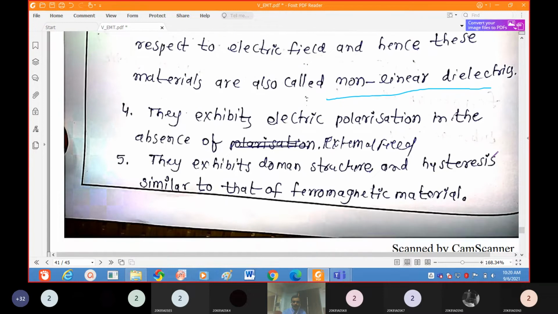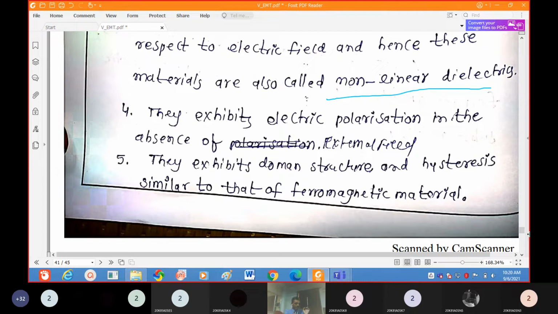Now, ferroelectrics exhibit electric polarization in the absence of an external field. They exhibit domain structure and hysteresis similar to ferromagnetic material. Already in ferromagnetic material we discussed how domains are oriented, as well as the hysteresis loop. In ferroelectrics it is also the same. Each atom acts as a dipole.